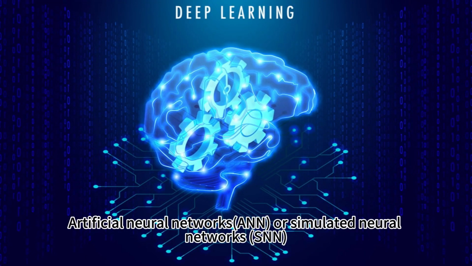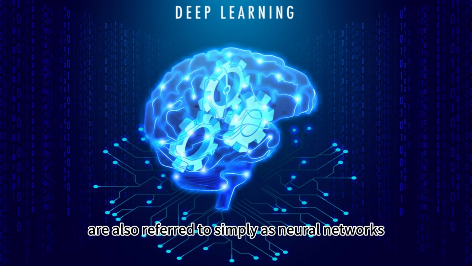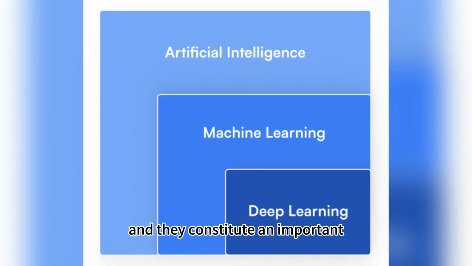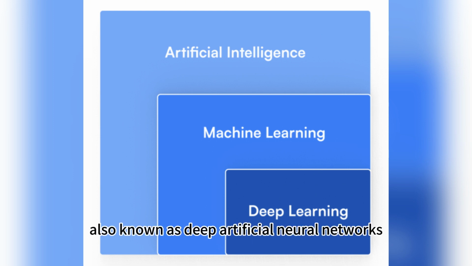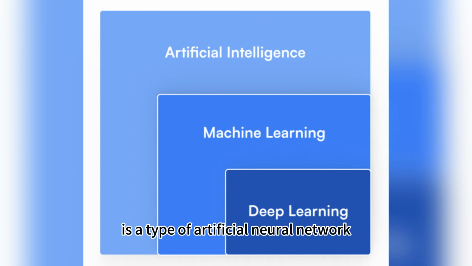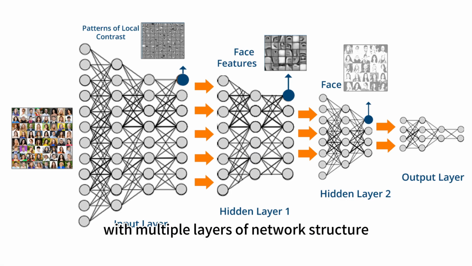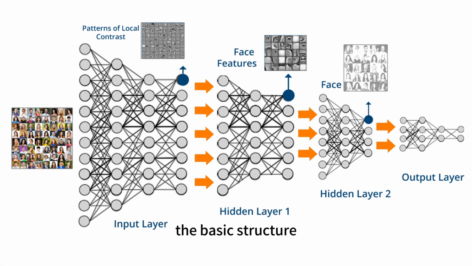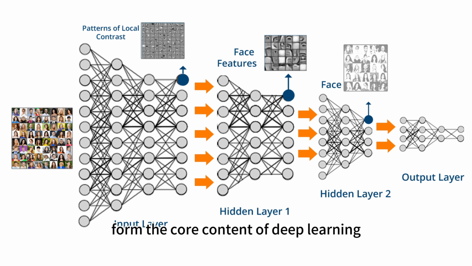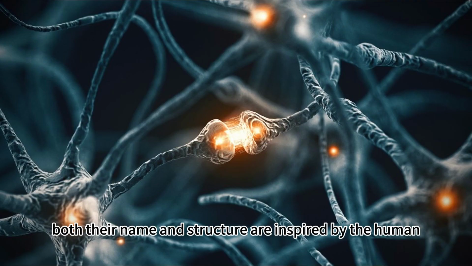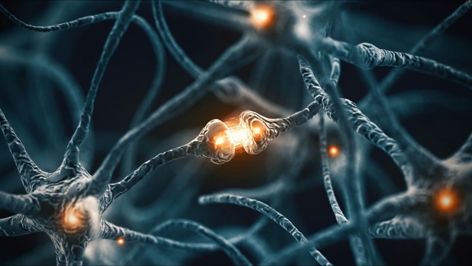Artificial neural networks, or simulated neural networks, are also referred to simply as neural networks, and they constitute an important subfield of machine learning. Deep learning, also known as deep artificial neural networks, is a type of artificial neural network with multiple layers of network structure. The basic structure and algorithms of neural networks form the core content of deep learning. Both their name and structure are inspired by the human brain, simulating some of the mechanisms of the human brain.